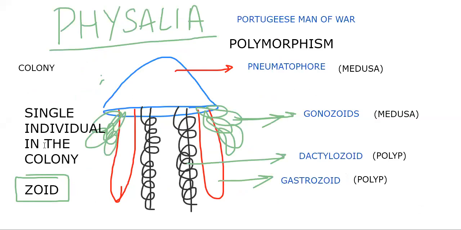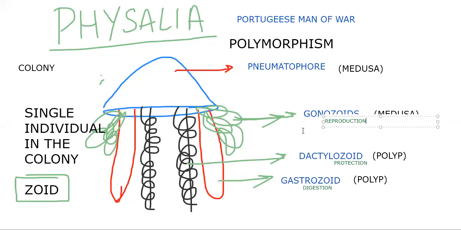Each individual in the colony is called a zooid, and they have different functions: gastrozooids for digestion, dactylozooids for protection, and gonozooids for reproduction.